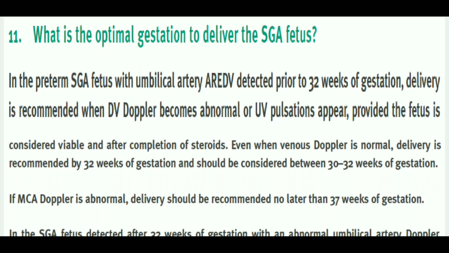And now, it's written that even when the ductus venosus is normal, delivery is recommended by 32 weeks and should be considered between 30 to 32 weeks of gestation. By 32 weeks, even when the venous Doppler is normal, but we have absent or reverse flow, then we have to consider delivery.